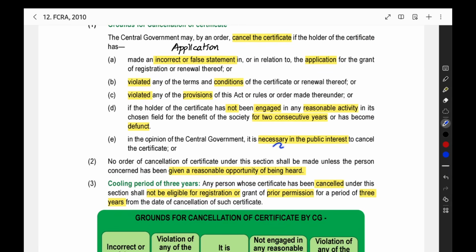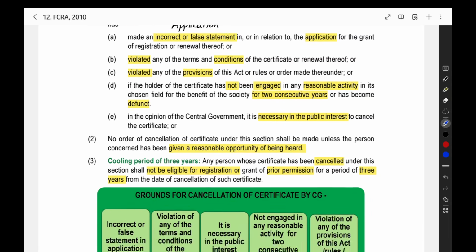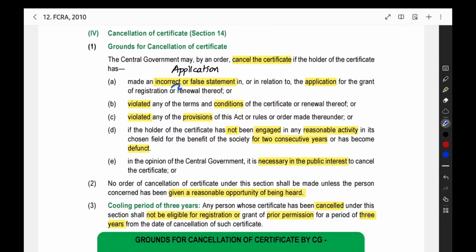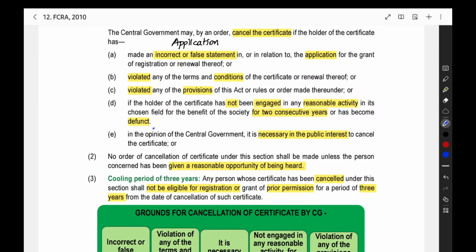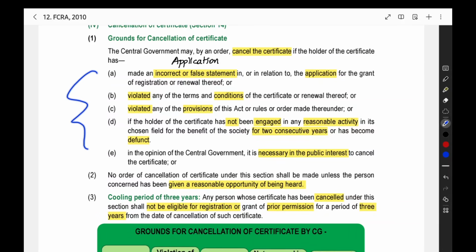Next point, if it is necessary in the public interest, for the good of the public, then also they can cancel the certificate. So: incorrect or false statement, violated the conditions, violated the act, not engaged in work for 2 consecutive years, the organization has become defunct, or it is necessary in the public interest. In these cases, your certificate will be cancelled.